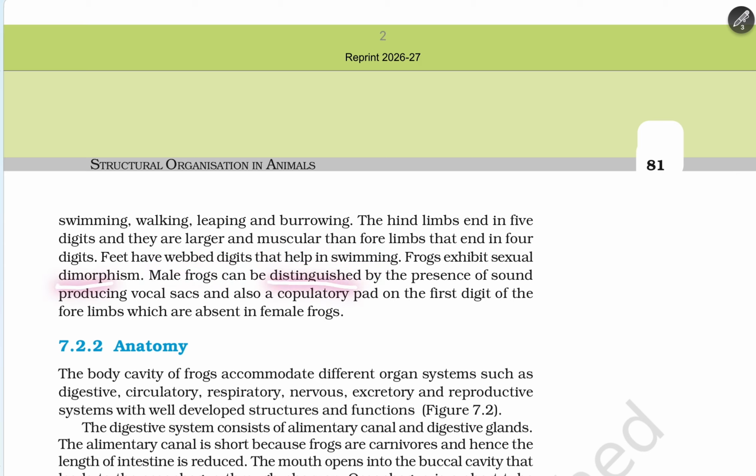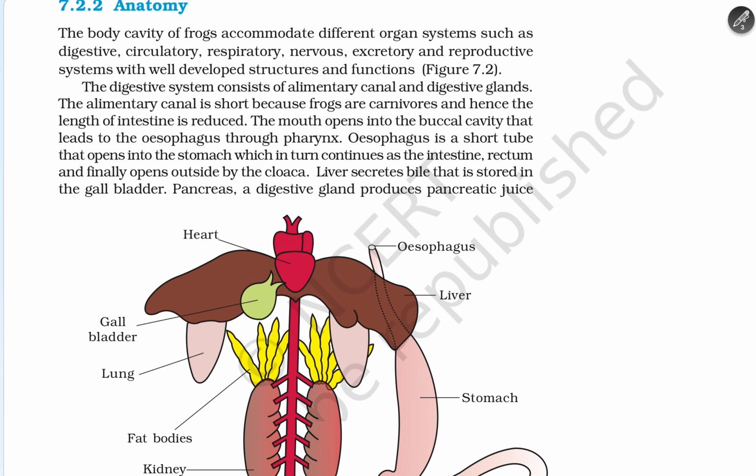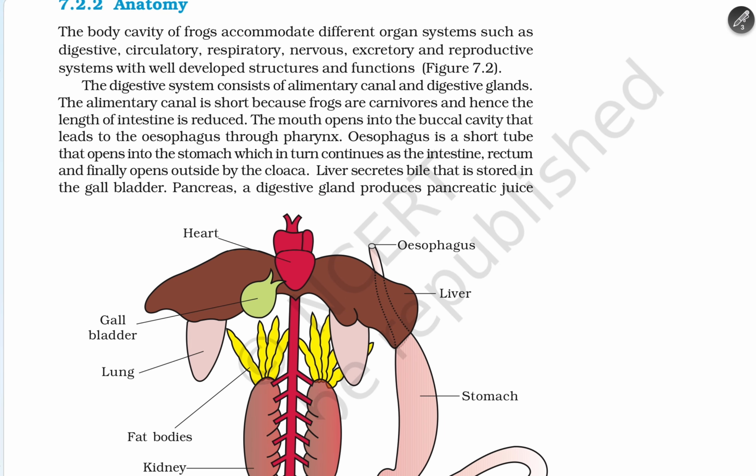A male frog can be distinguished by the presence of sounds produced by the vocal sac and the copulatory pad in the first digits of the forelimb, which are absent in the female frog. Anatomy: the body cavity of a frog accommodates different organ systems such as digestive, circulatory, respiratory, nervous, secretory and reproductive systems, which help develop structures and functions.